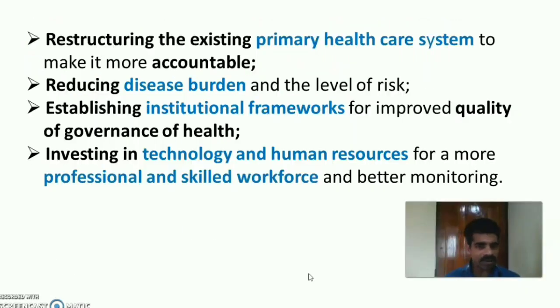Then restructuring of the existing primary health care system to make it more accountable. Then reducing the disease burden and the level of risk of the public. Establishing the institutional framework for improved quality of governance of health, that is, quality rendered health services. Then investing in technology and human resources for a more professional and skilled workforce and better monitoring.